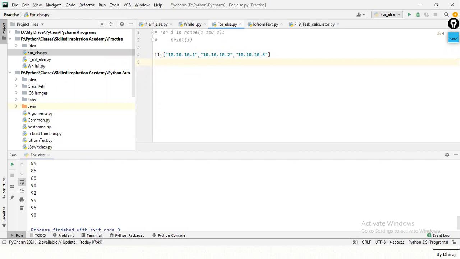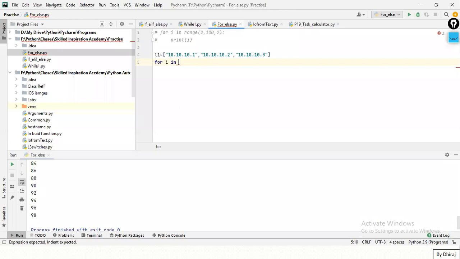So how can I do it? So what I'll write: for I in. Now earlier we saw range function, so it will print one value from the range. So from where do we want one value now, guys? This is a question. From where do we want one value now?